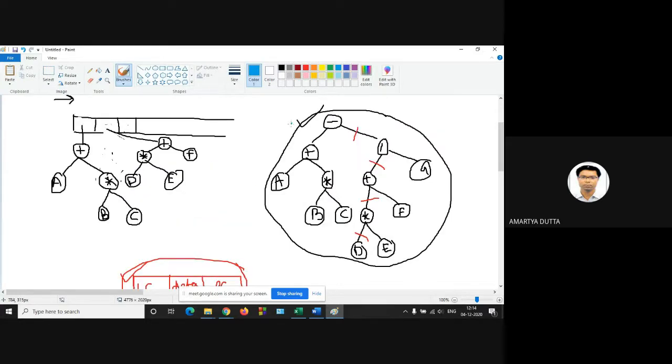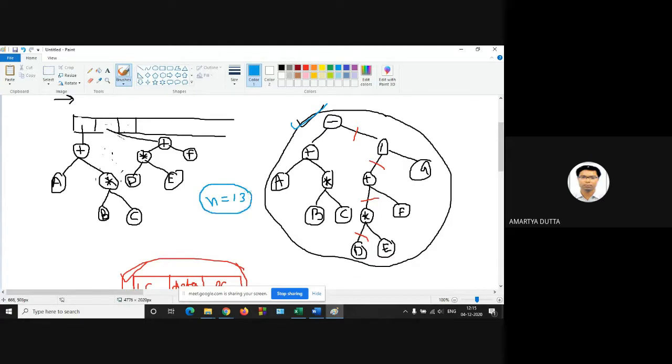So this is a binary tree. Say for example, this expression tree is a binary tree. How many null links are there? How many nodes are there? So there are 13 nodes. So here the value of n is 13 in this expression.